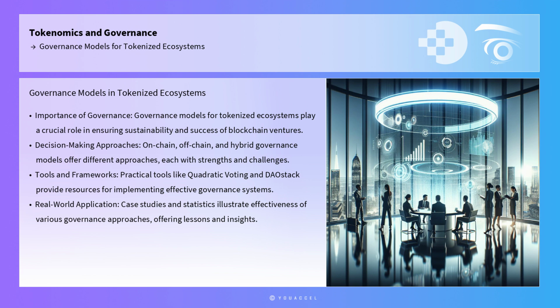In conclusion, governance models for tokenized ecosystems play a crucial role in ensuring the sustainability and success of blockchain ventures. On-chain, off-chain, and hybrid governance models offer different approaches to decision-making, each with its own strengths and challenges. Practical tools and frameworks, such as quadratic voting and DAO Stack, provide valuable resources for implementing effective governance systems. By understanding and applying these models and tools, professionals can address real-world challenges and enhance their proficiency in blockchain governance.